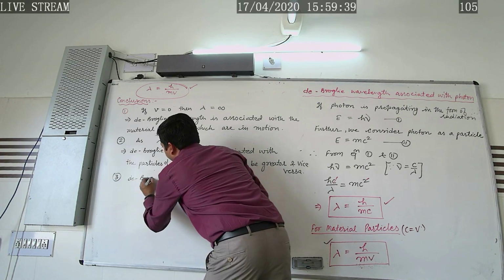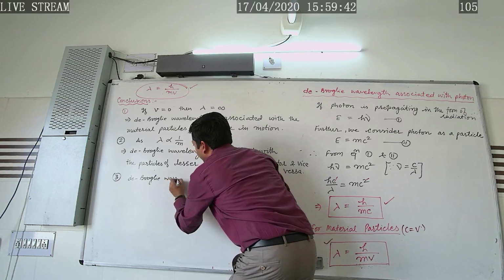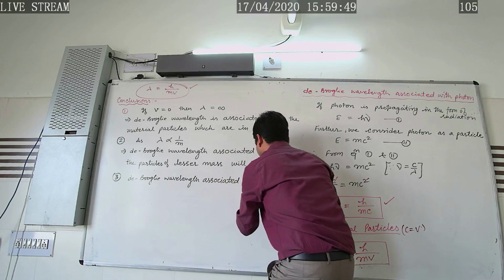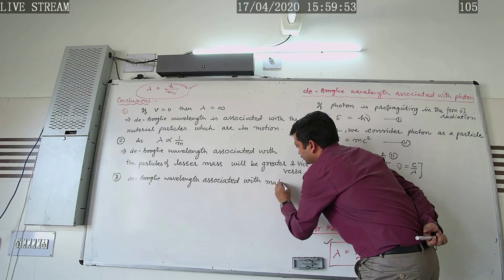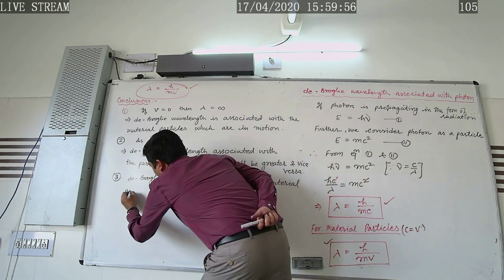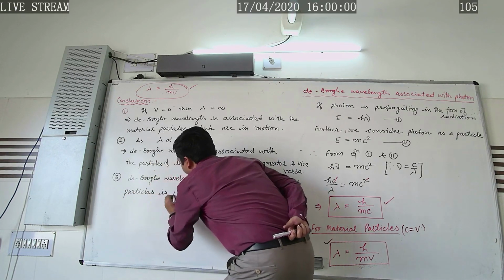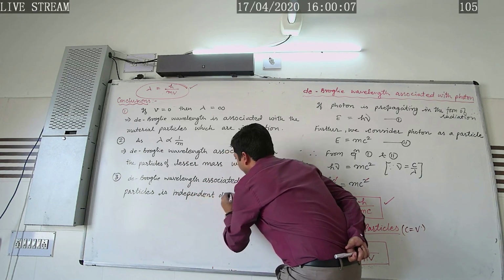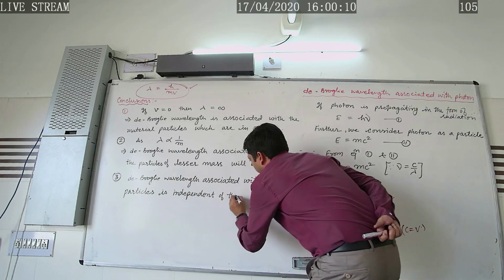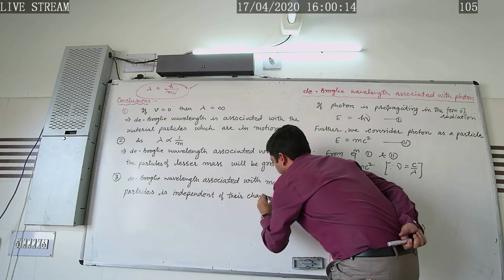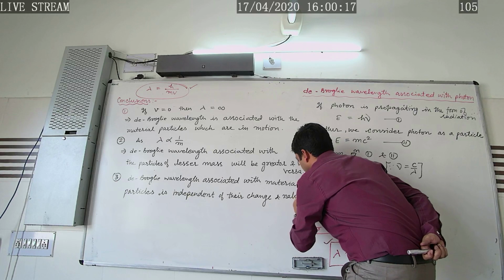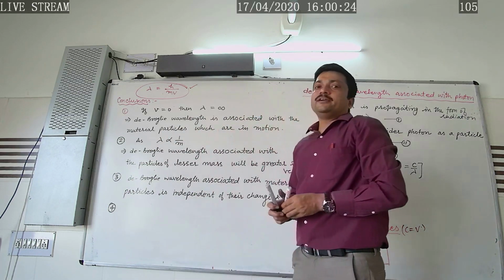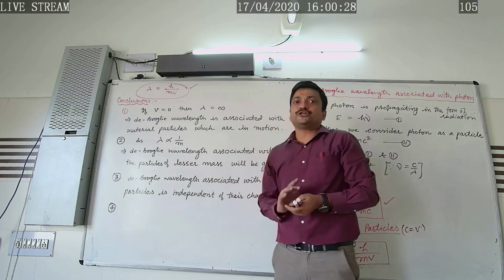So here we can say the de Broglie wavelength associated with the material particles is independent of their charge and nature.